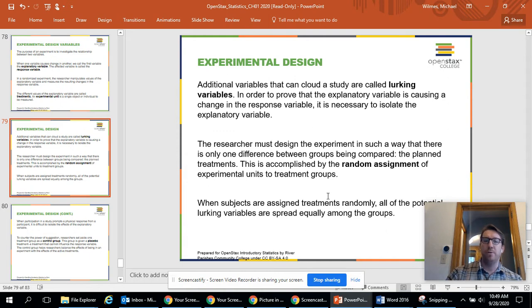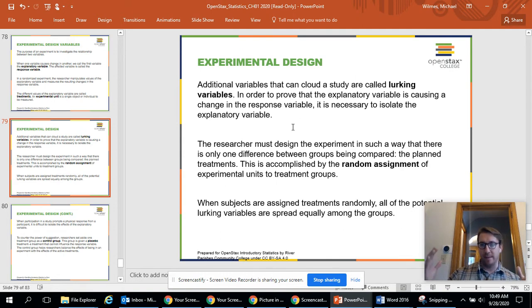In order to get rid of these lurking variables, if we were doing this COVID medicine study, researchers want to assign different treatments of medicine randomly to a bunch of different people that have different pre-existing conditions.